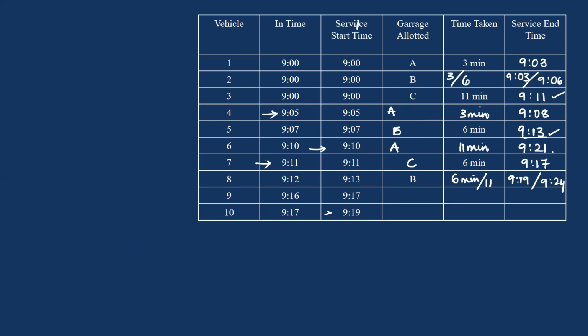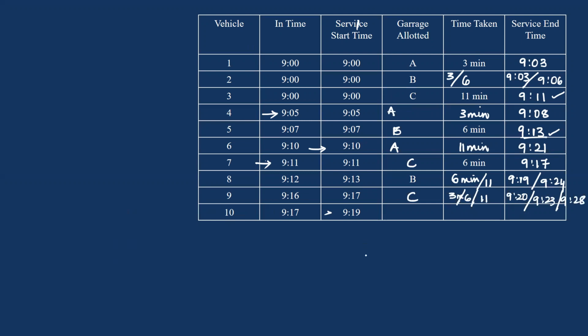So A is busy till 9:21. B is busy till 9:19 or 9:24. So this vehicle was allotted to garage C, which took either 3 minutes or 6 minutes or 11 minutes. If this is 3 minutes, then the end time will be 9:20 or 9:23 or 9:28.